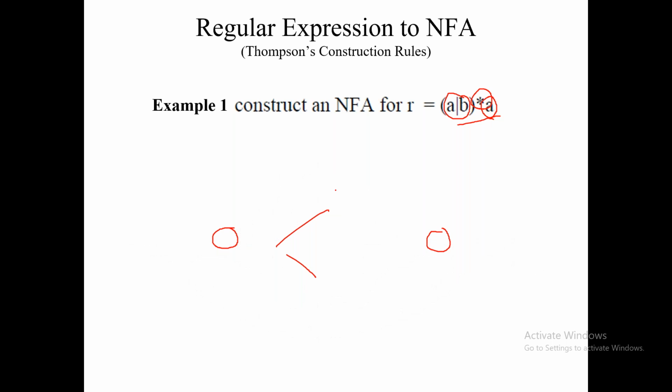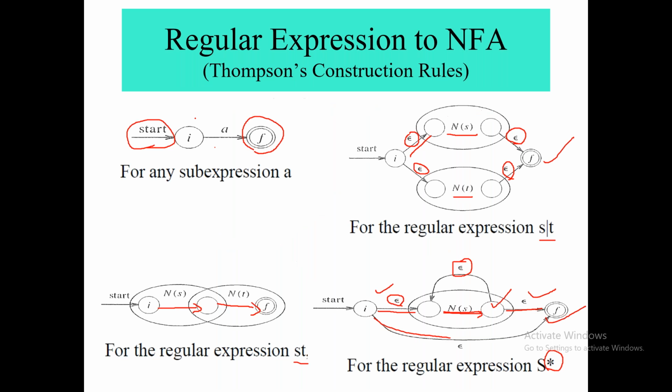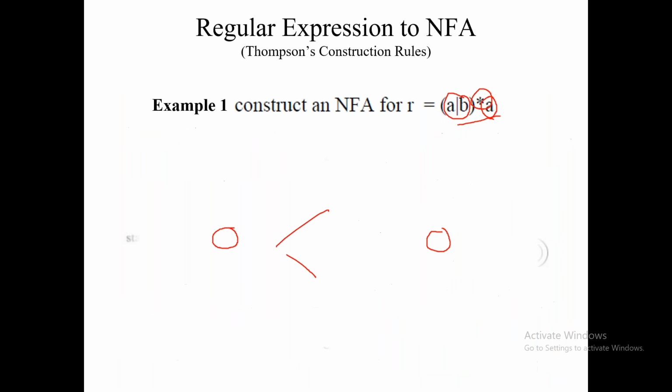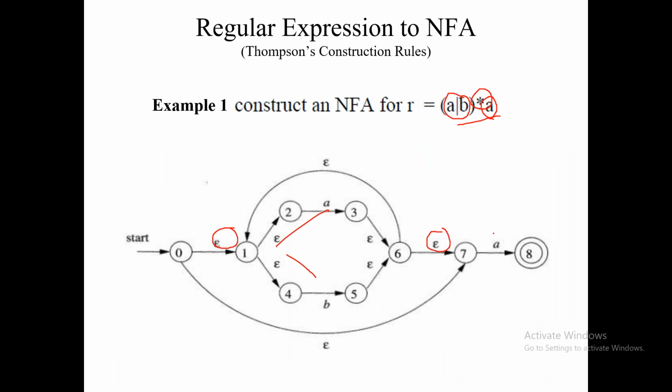So simple A, what is the logic of a simple A expression? You don't need to put any epsilon. You are just simply putting your main transition, that is A. So here we are doing the same. Here we are directly putting our main transition, and finally we are reaching our final node. This is our final destination, right?